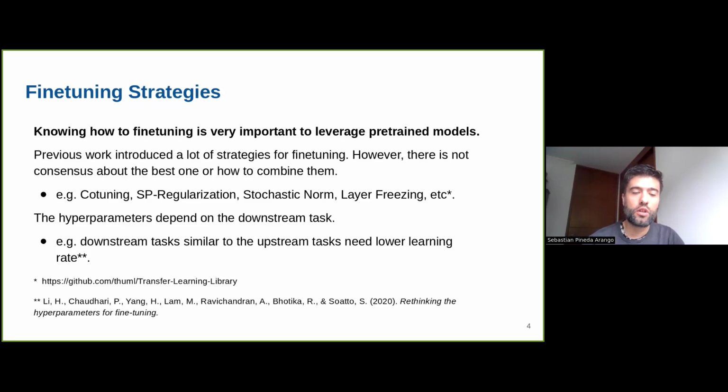Previous work also showed that hyperparameters are especially important for fine-tuning because, for example, if our target task is similar to the upstream task, the pre-training task, then we might need a similar learning rate. All these factors might affect what the best hyperparameters are, and we also need to tune them.